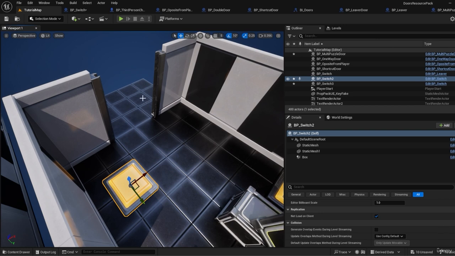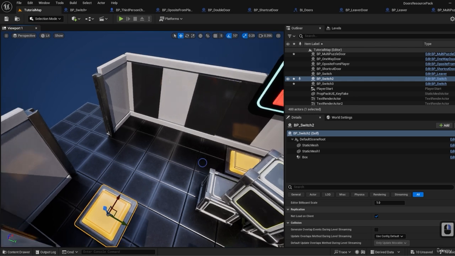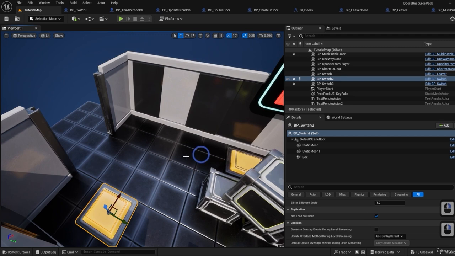And then the door will go up, and when we move out of the trigger, the door will come down. So we will have a certain amount of time to go past this door. If we start here, maybe there is more chance to fail. But basically we are making a small gameplay mechanic here at the same time.